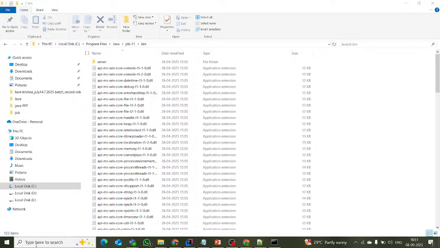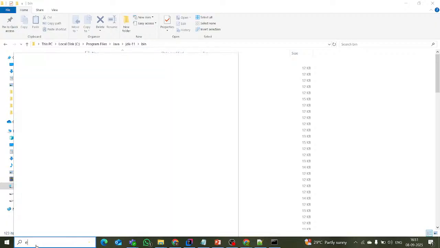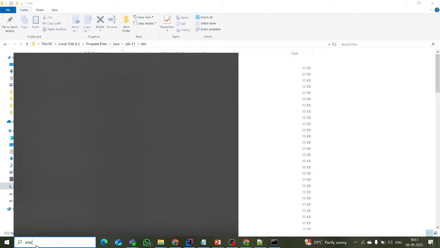After that we have to set the environment variables. Okay, it's loading slowly, sorry. So we have to set the path for the JDK.